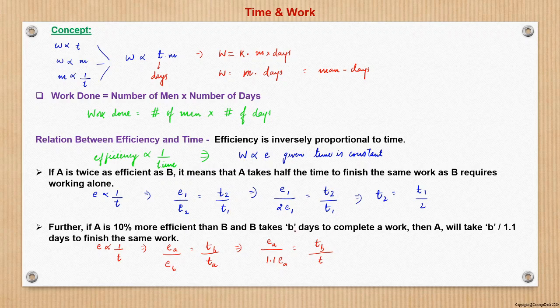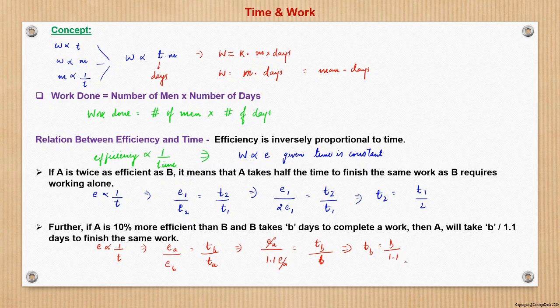TB is given as B, so the efficiency of A will get cancelled out, and that is nothing but B upon